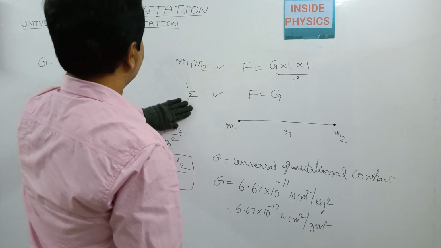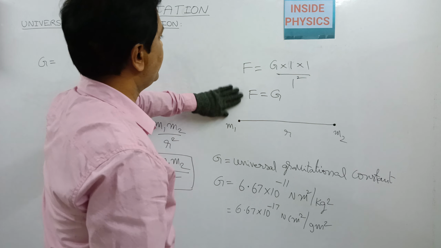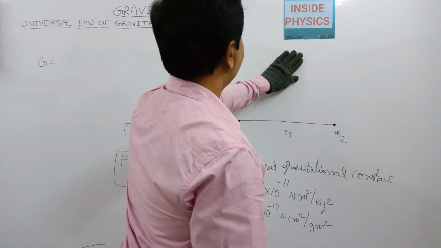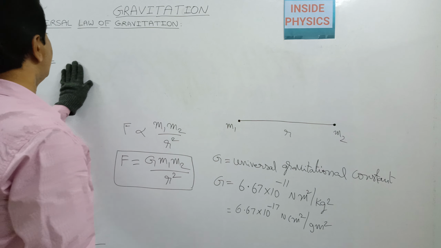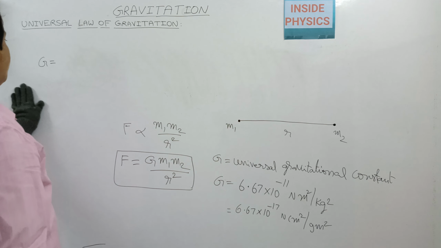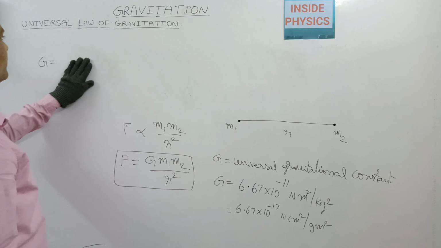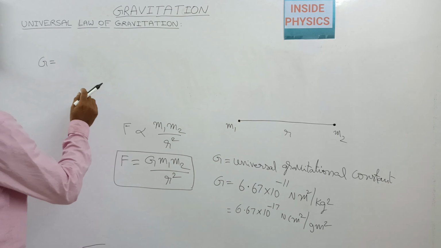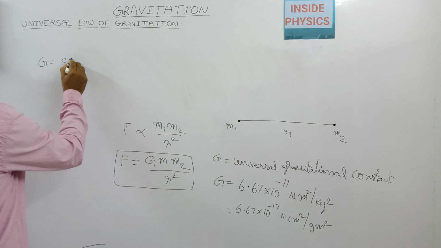The gravitational constant is a scalar quantity, and this scalar quantity is equal to the force, I already told you, acting between two masses which are of unit mass and separated by a distance r.